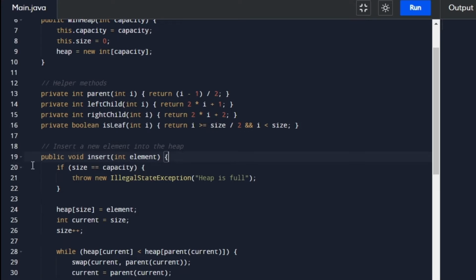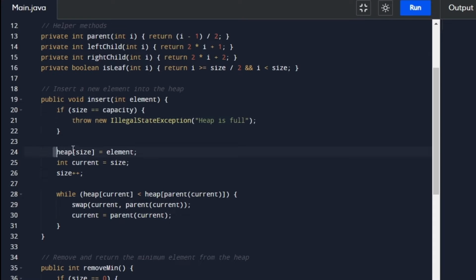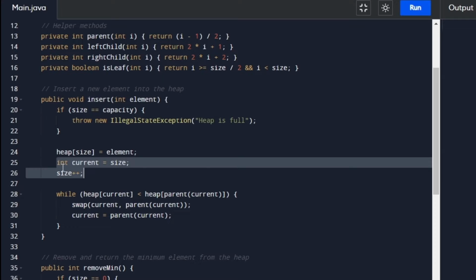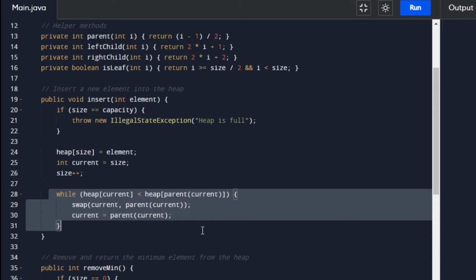So for that, it's a pretty simple process. First, we check if the given heap is full. If that is not the case, we check what the current elements are, and we also increase the size of the existing heap. Then we are going to do the heapify operation, and we are going to do the swap operation.